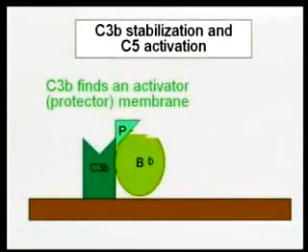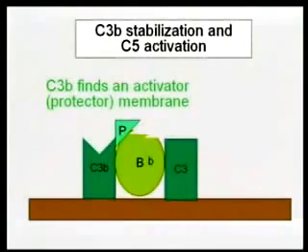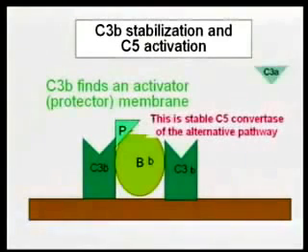And properdin now comes in and stabilizes this complex. All right? So now we've got this stabilized. This will now act on some additional C3, breaking it into C3b and C3a. And now we have this complex, C3b, Bb, C3b. That is C5 convertase. So this is the C5 convertase of the alternative pathway.